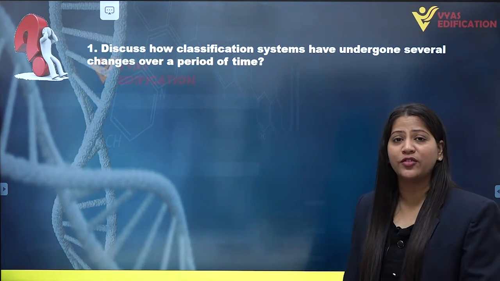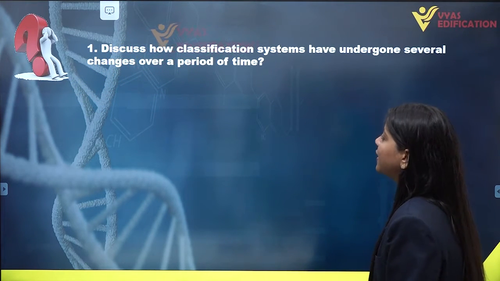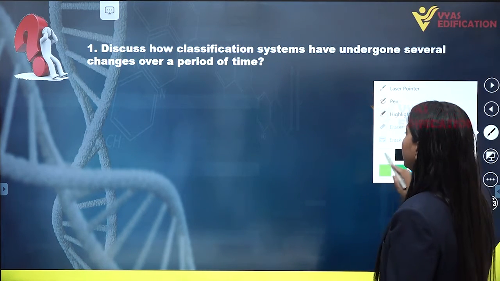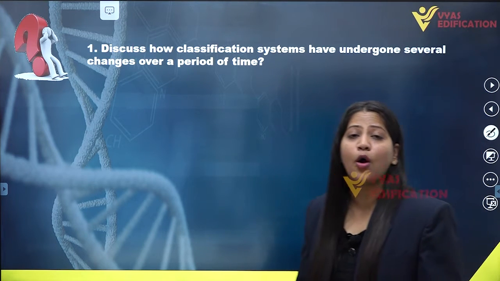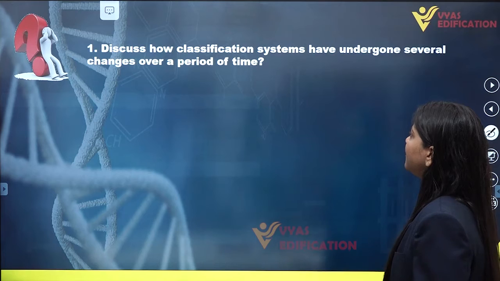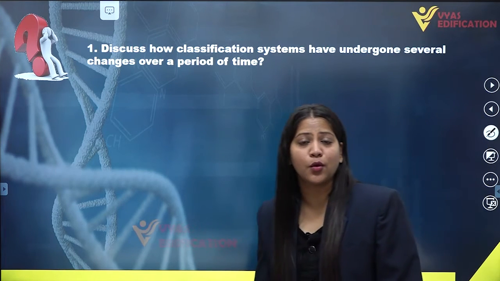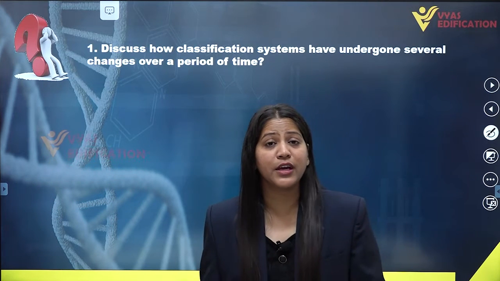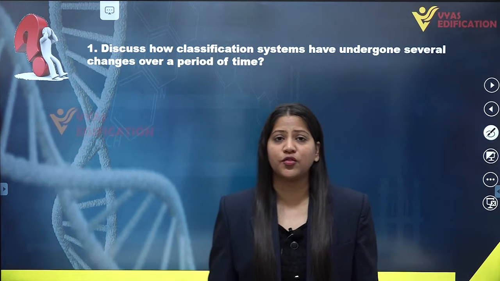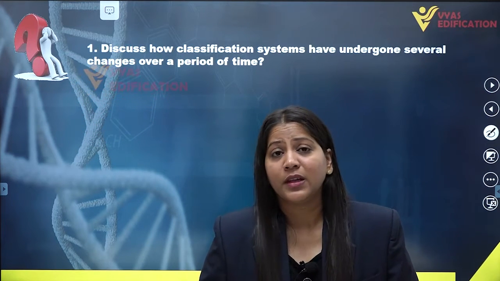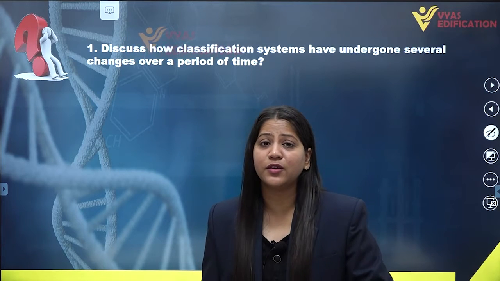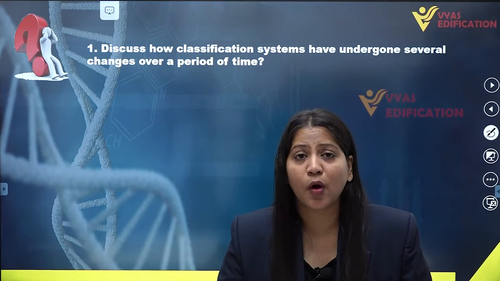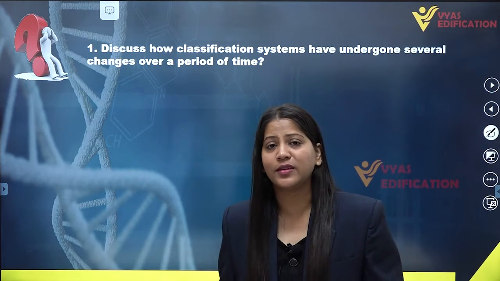So we have the very first question of this chapter on the screen, that is: discuss how classification systems have undergone several changes over a period of time. First of all, if we talk about the classification system, yes, it has changed over a period of time, and the classification system for the very first time was introduced by a scientist named Aristotle. So Aristotle was the first scientist who introduced classification.